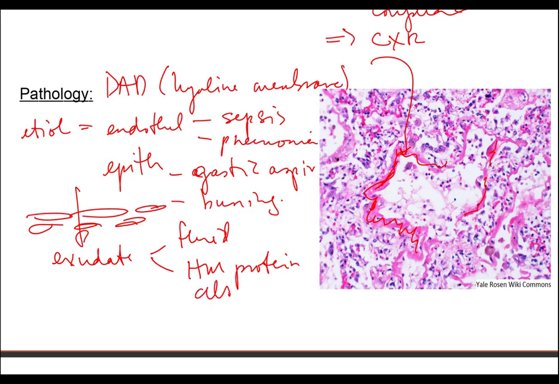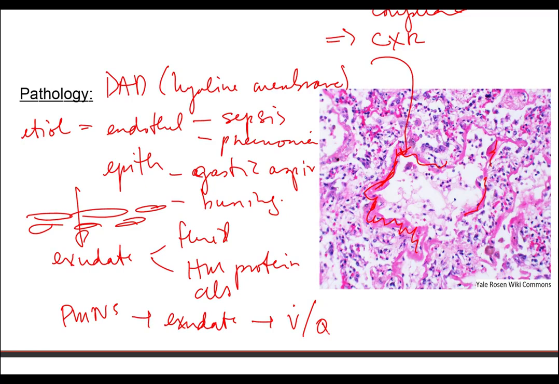And so that damage then allows for the attraction of the neutrophils, and now the neutrophils bring in all of their damaging enzymes, and that then leads to even more of the damaging exudate. So it becomes a positive feedback: injury to neutrophils, neutrophils then to further damage, and then the presence of the exudate, and that leads to the VQ mismatching and the loss of elasticity of the lung.